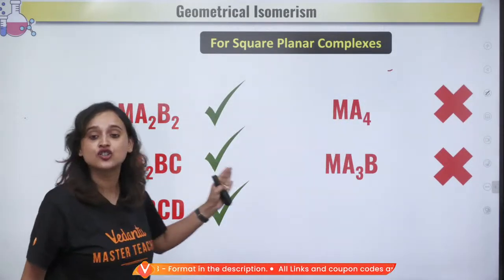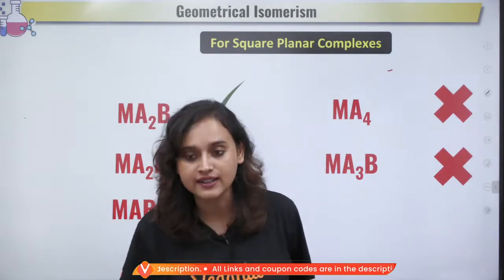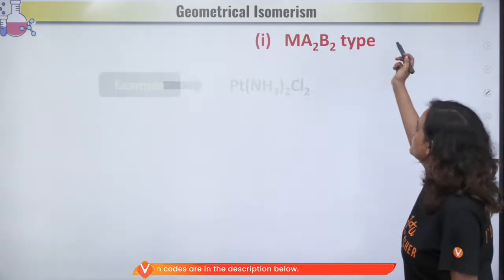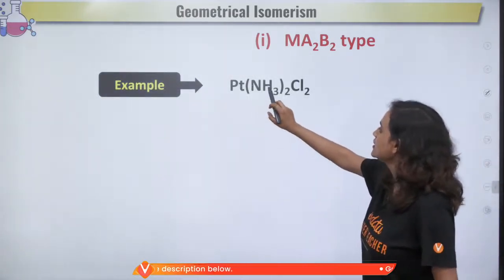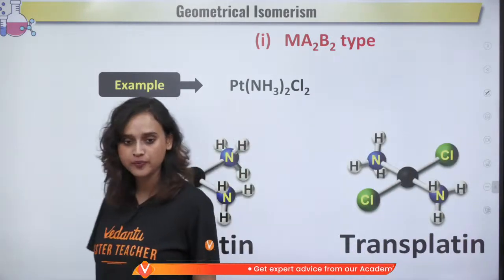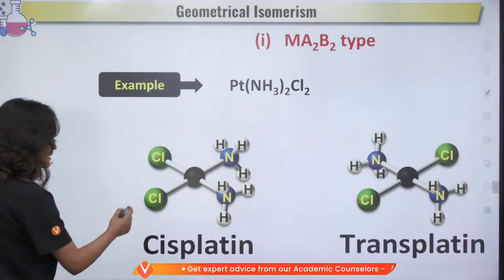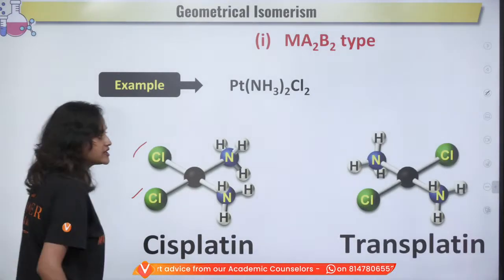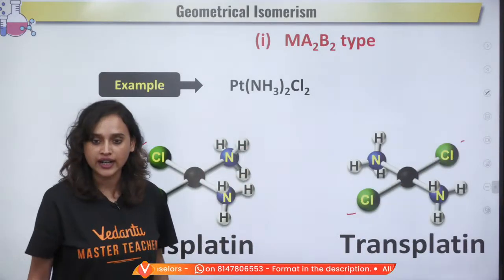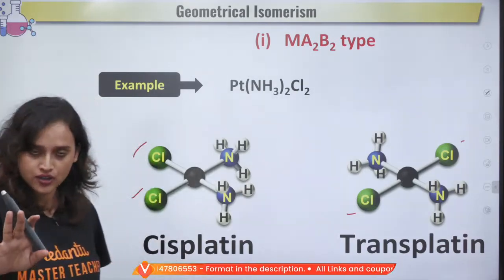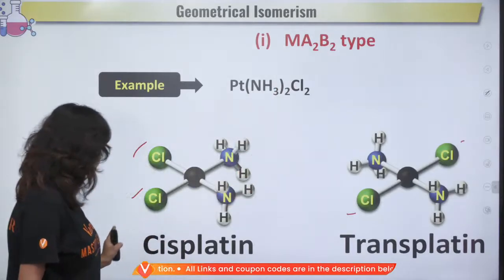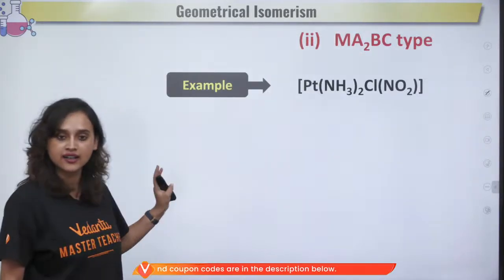But these three will show you the geometrical isomerism. This is easy, very good. This is absolutely easy. Well done. See, if I have Ma2B2, what will I get? See, if it is PtNH32Cl2, what will I get? This is how it will look. So either you will have cis, where these two are on the same side, or you will have this, which is your trans, right? All right. Ma3, I'll show you, don't worry. Do you understand this? PtNH32Cl2, yes, cis and trans, yes, correct everybody.